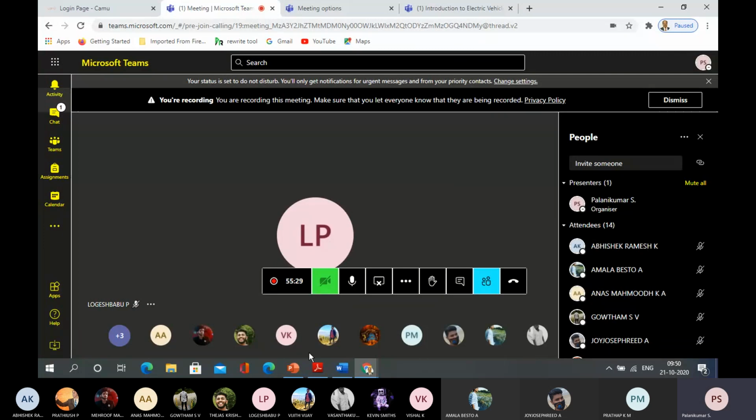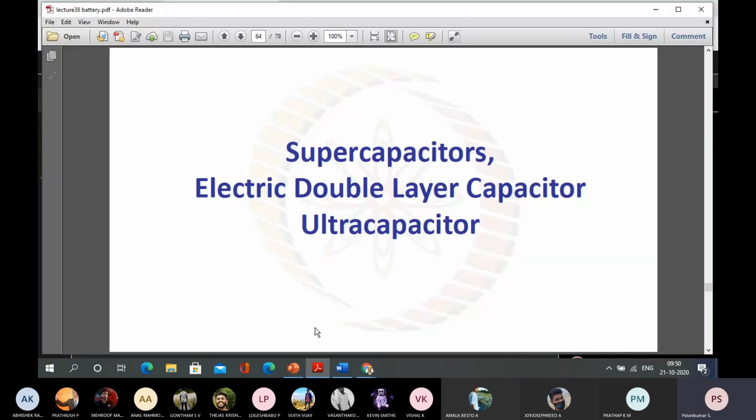Now another one, as I already told, the energy storage system. There are three different kinds of energy storage systems we are using. One is a battery, another is a fuel cell, and another possibility is supercapacitors, or ultracapacitors. Supercapacitors and ultracapacitors are able to give very high energy intensity, but for a very short duration only. So they can act as a supplement to the existing battery.